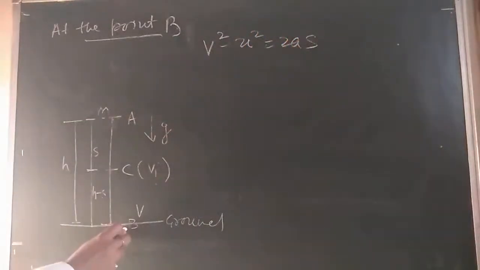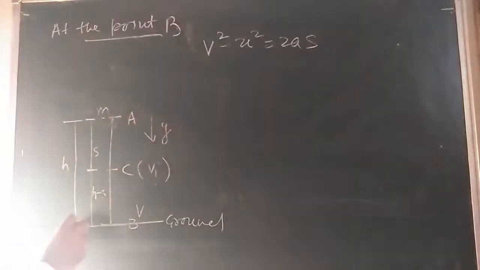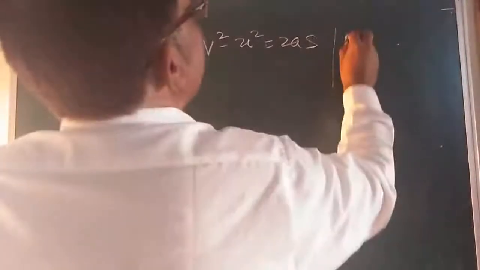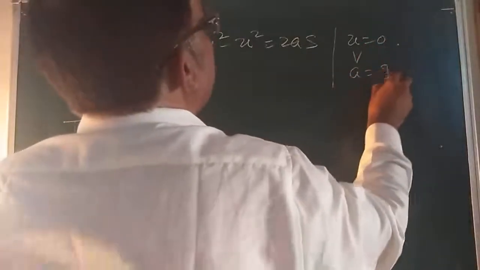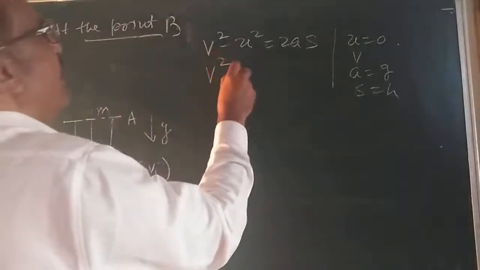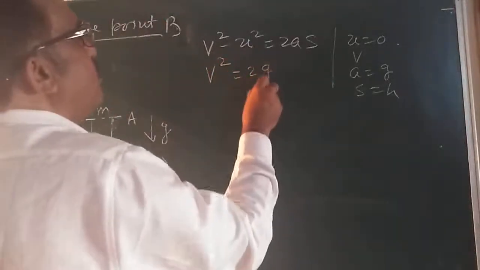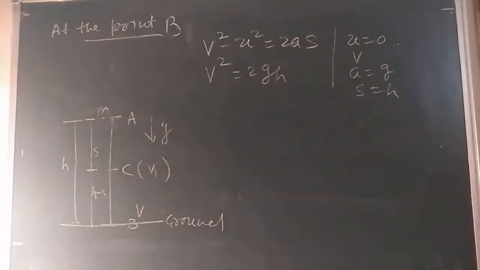See here, initial velocity is 0, final velocity is v, acceleration is g, height is h. What is there? u is equal to 0 sir, v velocity, a is equal to g sir, s is equal to h. So I can write v square minus 0 is twice of gh. This is the value of v square.